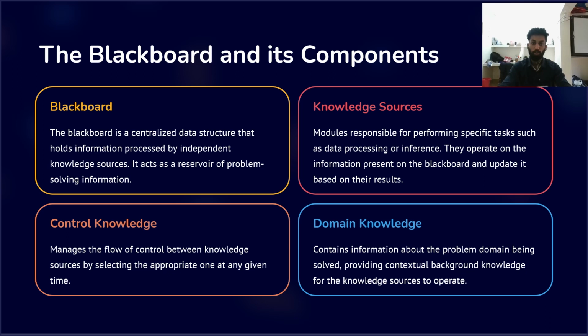When we talk about the components of the blackboard system, there is the blackboard, the knowledge sources, the control knowledge, and the domain knowledge. The blackboard is a centralized data structure that holds information processed by independent knowledge sources. It acts as a reservoir of problem-solving information. Knowledge sources are modules responsible for performing specific tasks such as data processing or inference. They operate on the information present on the blackboard and update it based on their results. Next one is the control knowledge. It manages the flow of control between knowledge sources by selecting the appropriate one at any given time. Next one is the domain knowledge, which contains information about the problem domain being solved.